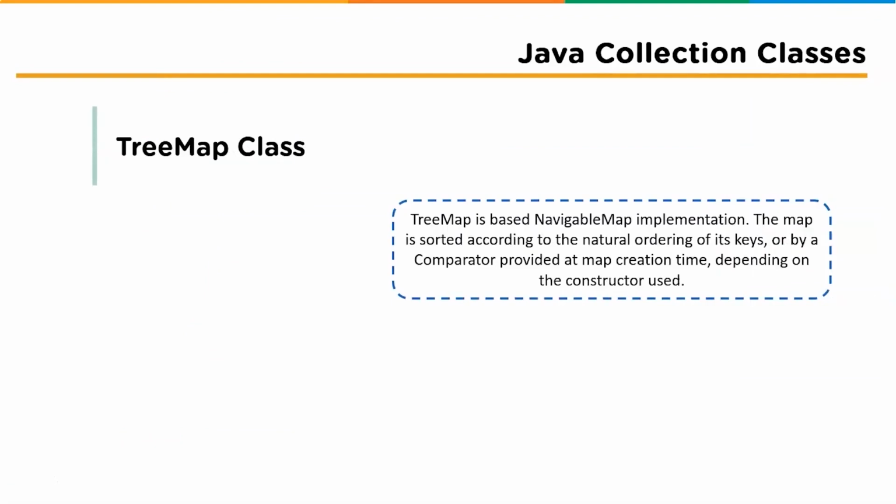Now moving further, we will deal with the next class in Java collections, which is the TreeMap class. The TreeMap is based on the NavigableMap implementation. The map is sorted according to the natural ordering of its keys, or by a comparator provided at map creation time, depending on the constructor used. Now let's check out an example for better understanding.